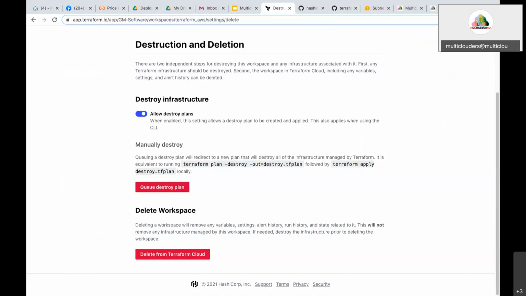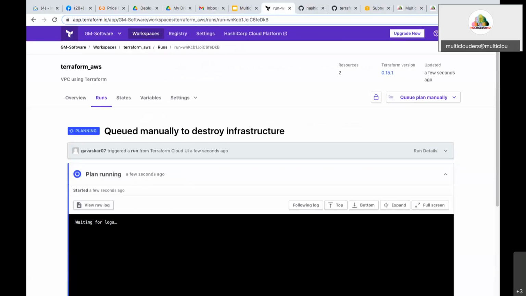Now you have to provide the workspace name. For security purposes, you have to provide the same workspace name here. Now click queue destroy plan. Again, it will follow the same process. First, it will display the plan. Then, after confirmation and clicking the confirm button, the resource will be deleted from the cloud service provider.